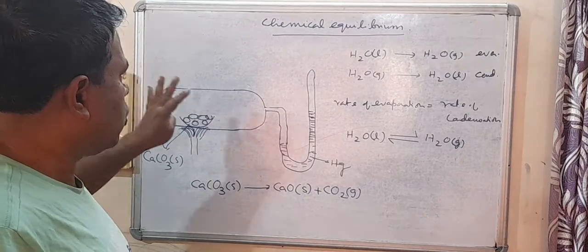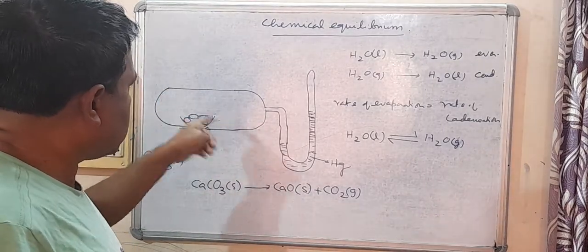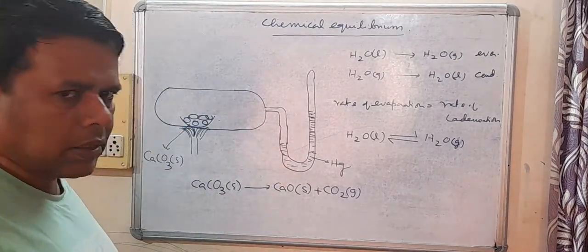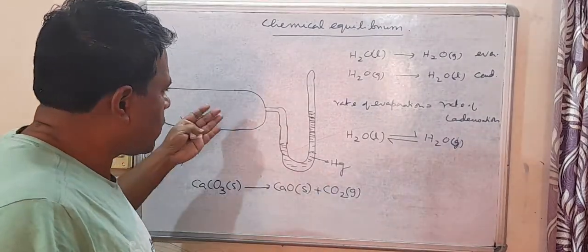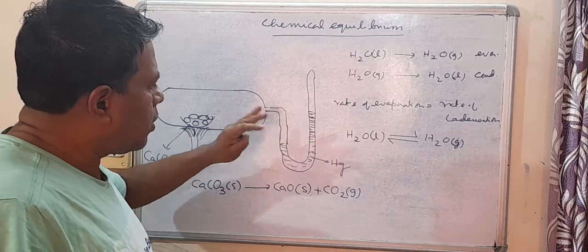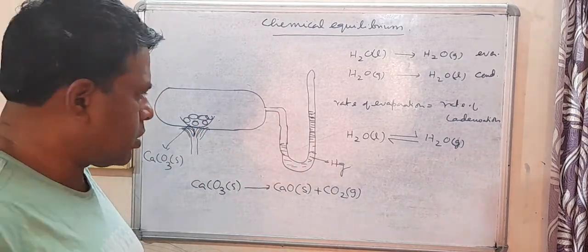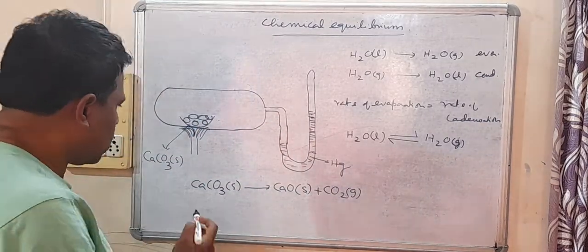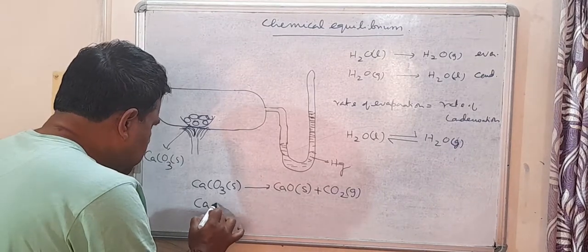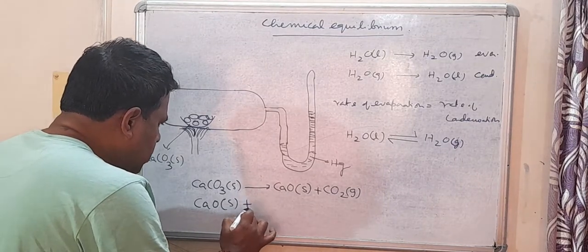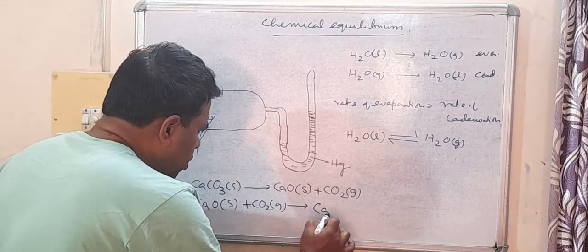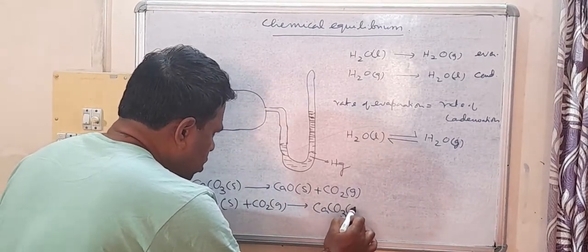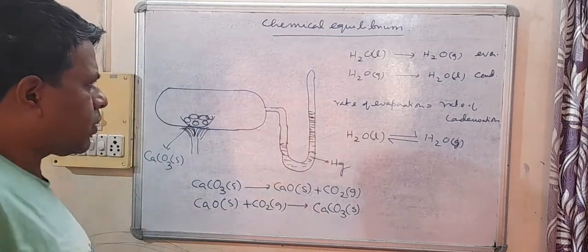A state of equilibrium has been reached, and inside it there are two processes taking place. Initially this was the process taking place, but after some time another process, a reverse process, starts, and the reverse process is CaO solid plus CO2 gas giving CaCO3.